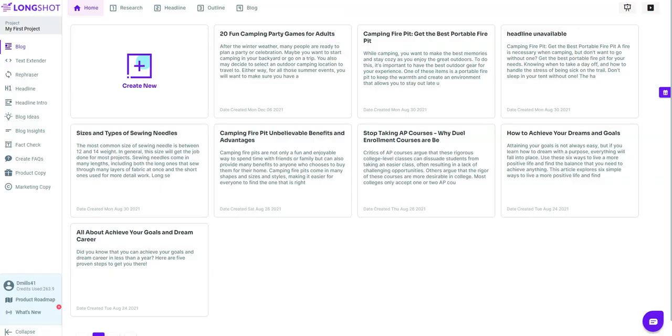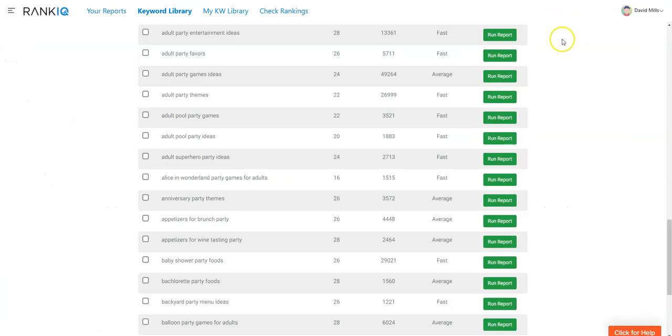But before we jump into it, here's my back office over here with Longshot. Before we jump in there, I'm going to go and grab a keyword. If you're interested in this report right here, I'm not going to show any more keywords here because I don't want to give away the goods, but this is a premium service right here where, long story short, the creator of this software, Rank IQ, I just picked this up a few days ago, and this is going to be a massive benefit and huge SEO tool in my arsenal.